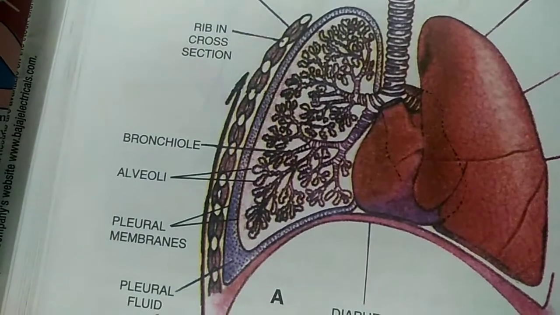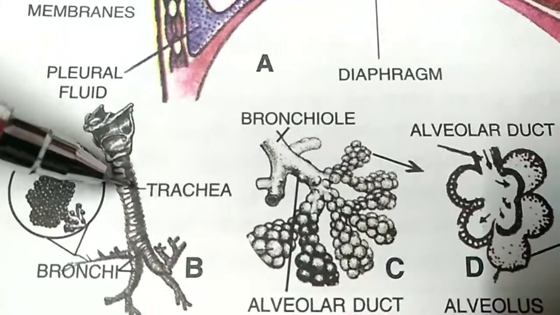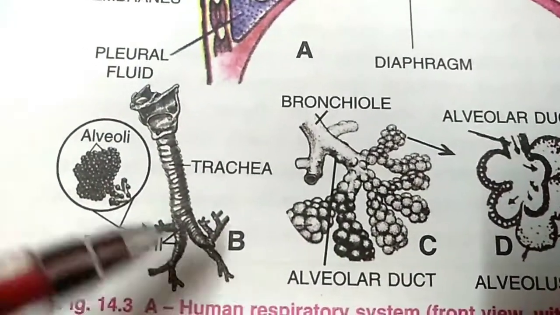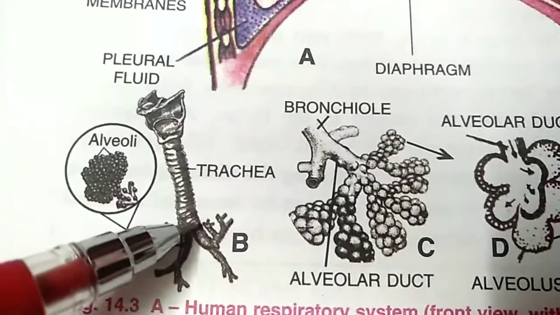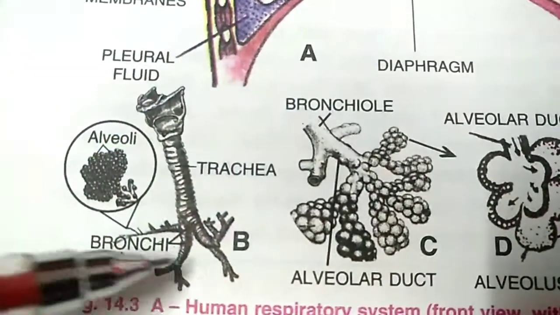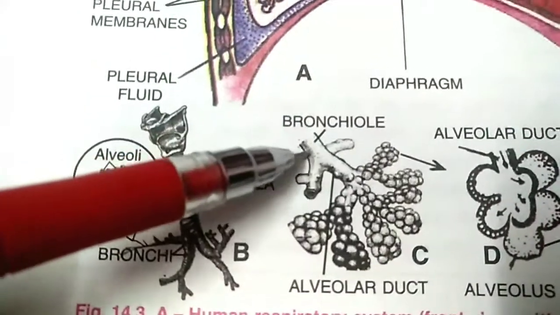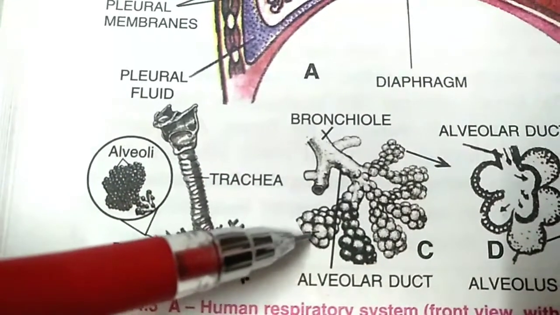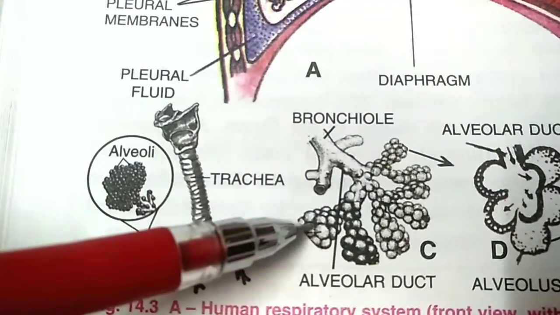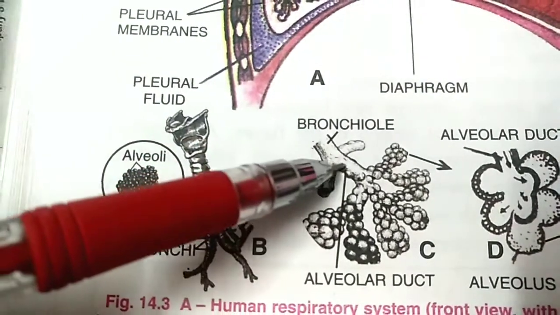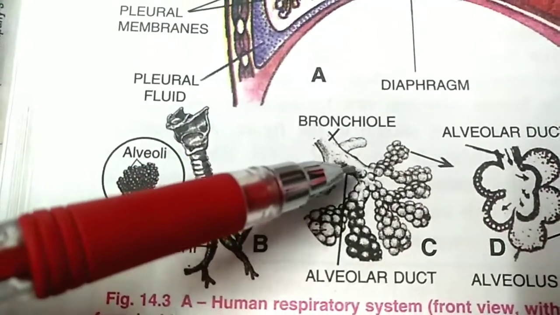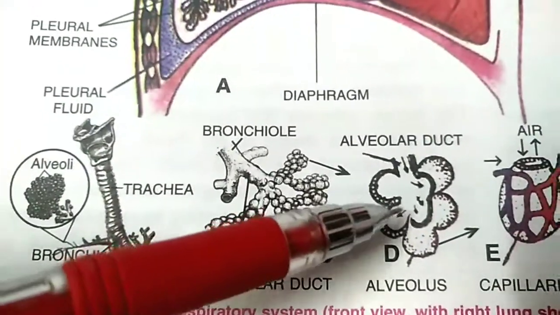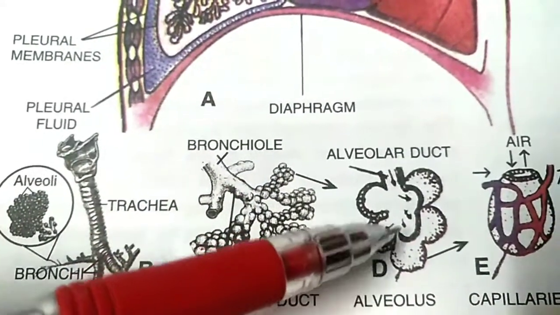Now we'll understand the structure of alveoli. Now this is the windpipe, the trachea. The trachea bifurcates into two bronchi. Now these two are bronchi. Each bronchus is subdivided into bronchioles, bronchiole being the singular. Then it subdivides and ends into air sacs. Understood? Now this bronchiole becomes smaller. It is called the alveolar duct, and these are the small alveoli. Now see, this is the alveolar duct and it is a single alveolus.